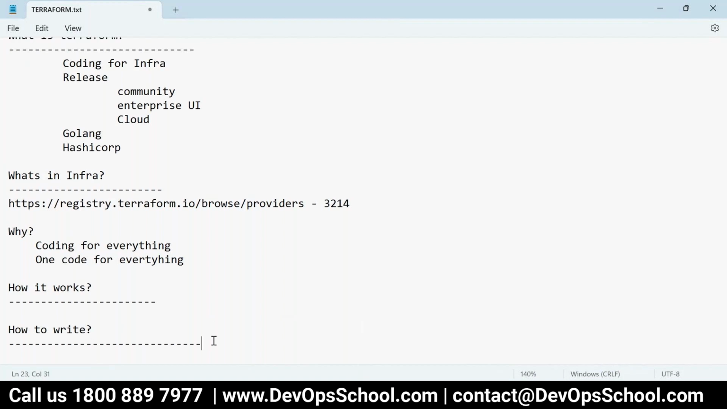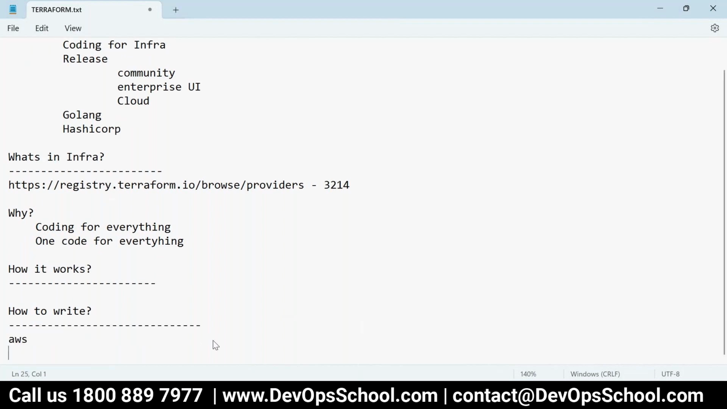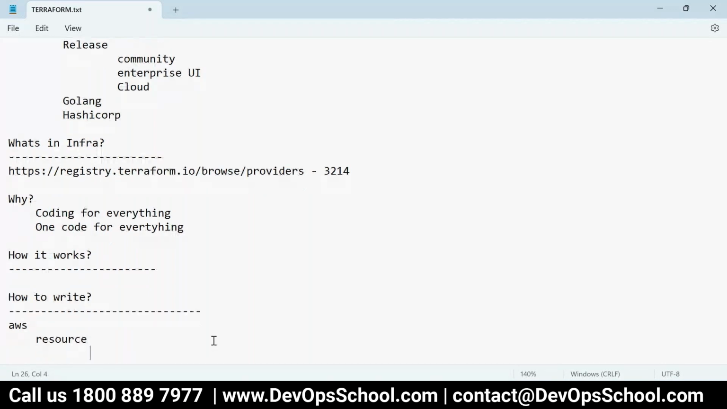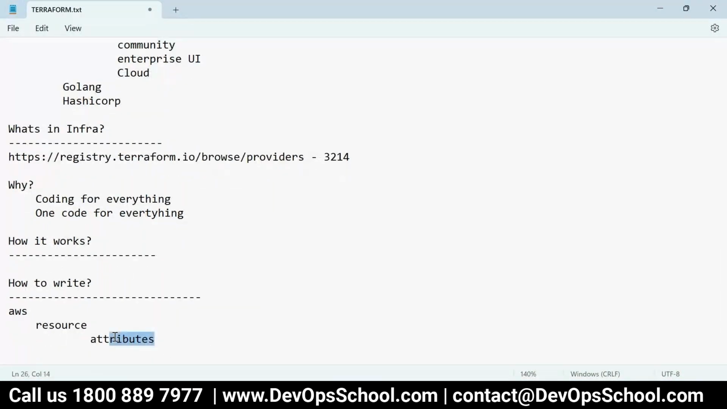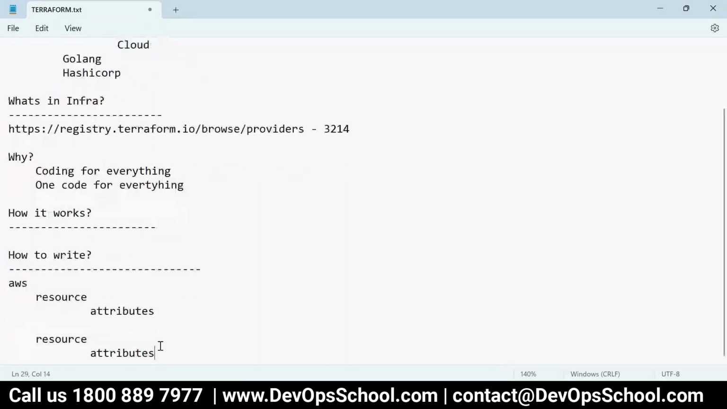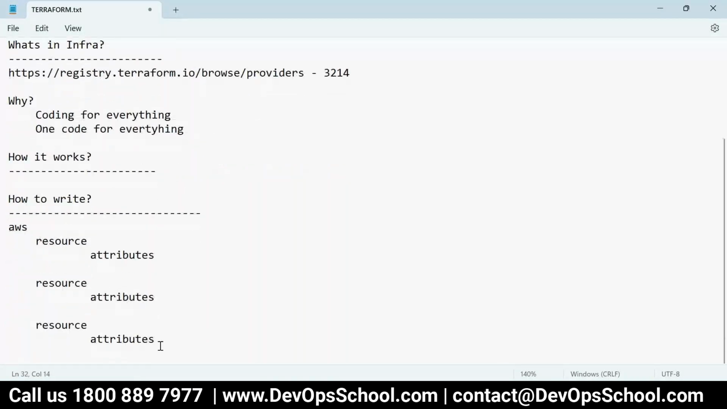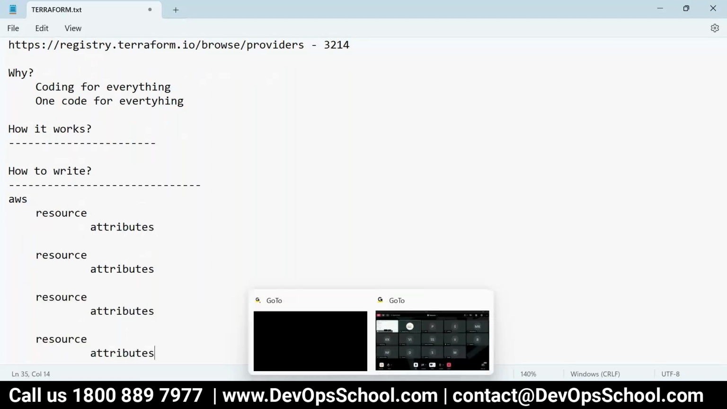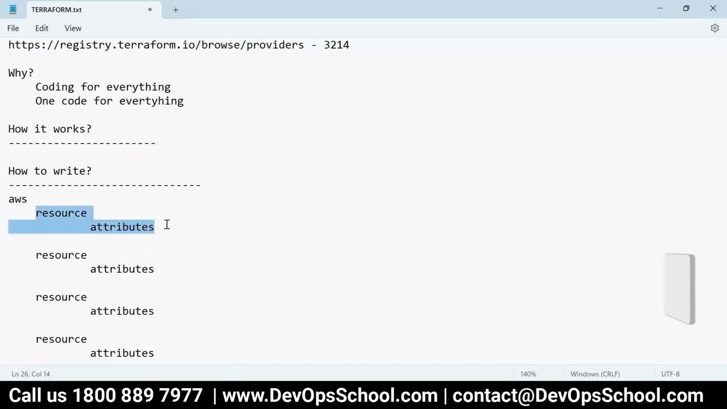Okay, so how to write a code? First you decide what code you need. AWS, what resources you need. So resource name and their attributes. This is something you have to understand, this format: resources, attributes, resources, attributes, resources, attributes, and all. That's all. This is the pattern. What resources? EC2, EC2 attributes, S3, S3 attributes, RDS, RDS attributes.